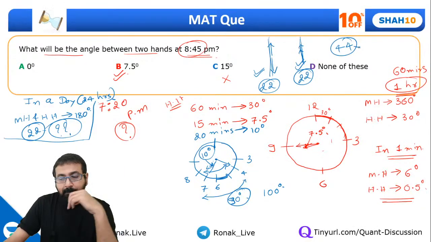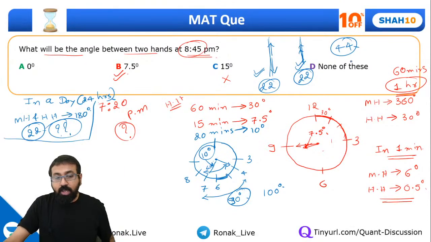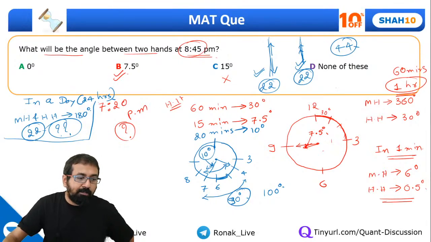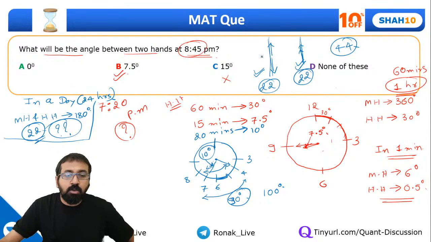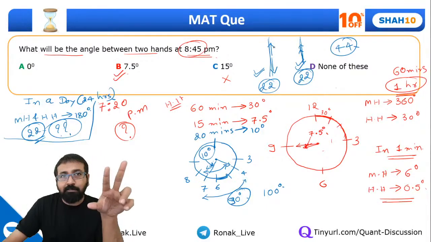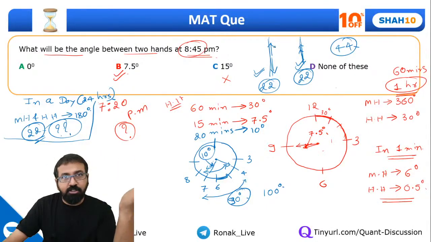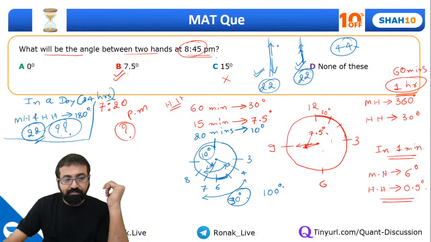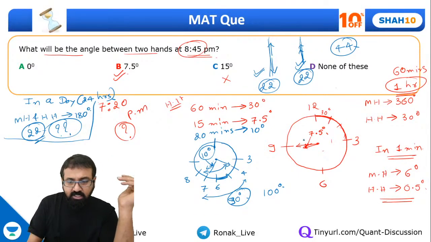Okay, yeah. Dhriti, what's your query? Didn't get this point. See, in 12 hours, the angle between minute hand and hour hand will become 180 degree for 11 times. This is what I mentioned. So in 24 hours, it will happen for 22 times. Same way, the other questions that can be asked are, how many times the angle between two hands becomes 90 degree in a day? So that will be a different answer. Then how many times will they be in a straight line? So that's another question. So these are different questions that can be asked.